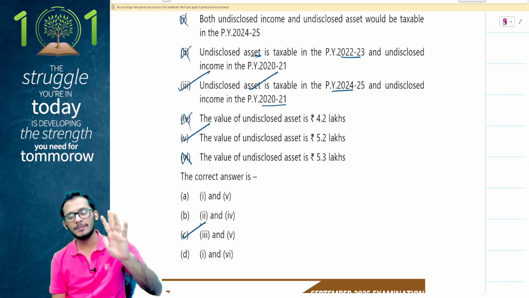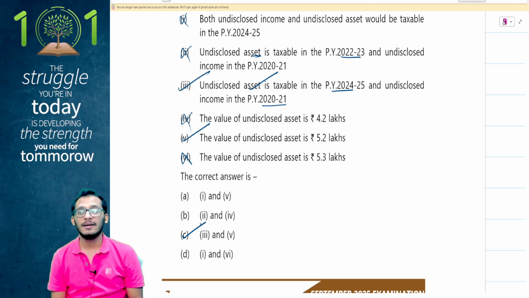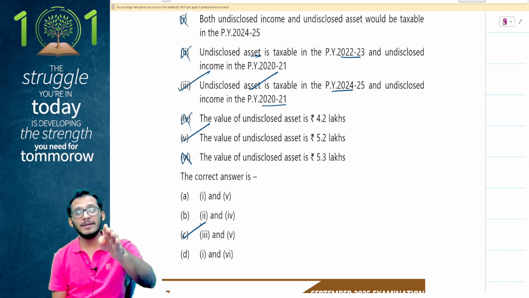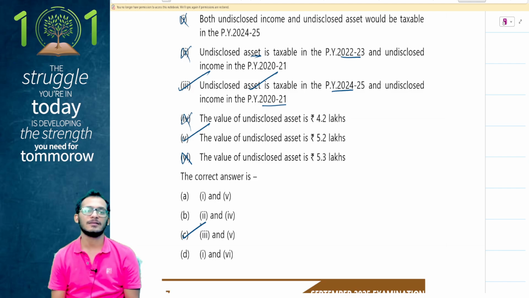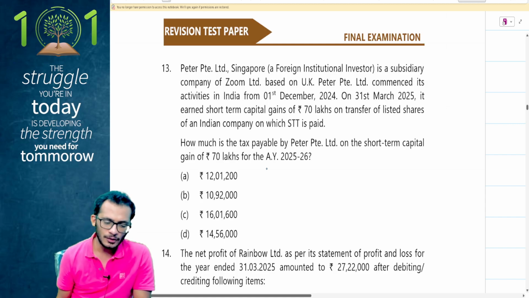So what is the summary of this, people? When it comes to Black Money Act, undisclosed income will be taxable in that respective year. Undisclosed asset will be taxable in the current year when the search has been conducted. What is the value of the asset? The asset value will be FMV or your actual purchase price, whichever is higher, but FMV will be as on 1st April of the previous year. That is what the understanding would be. Clear? Sweet. Let's move on forward.